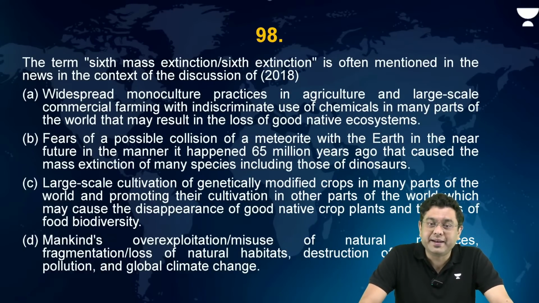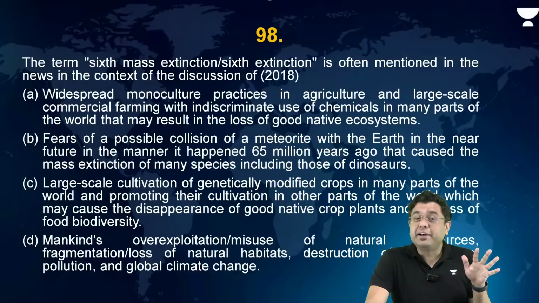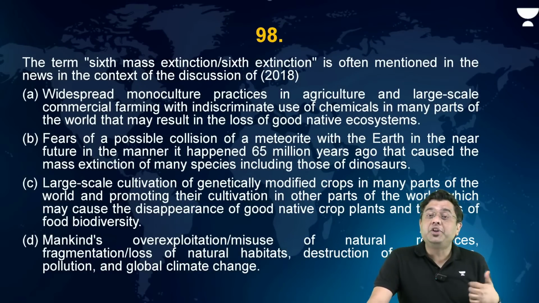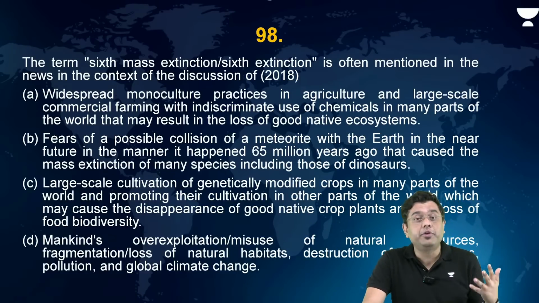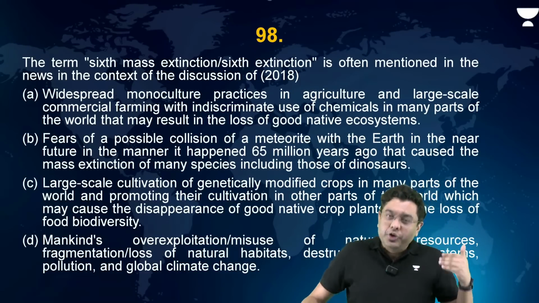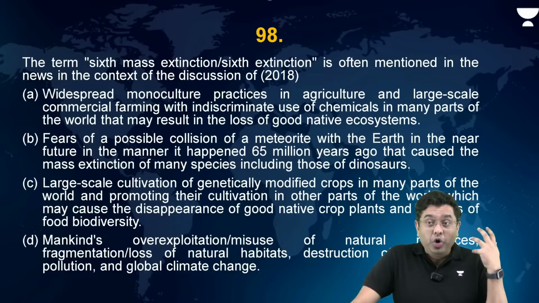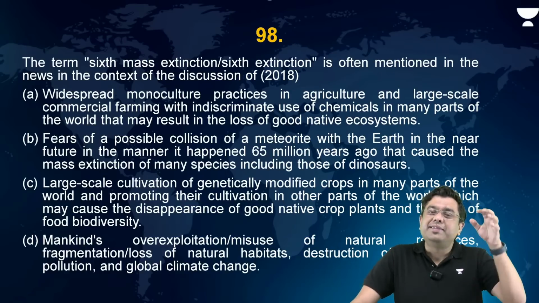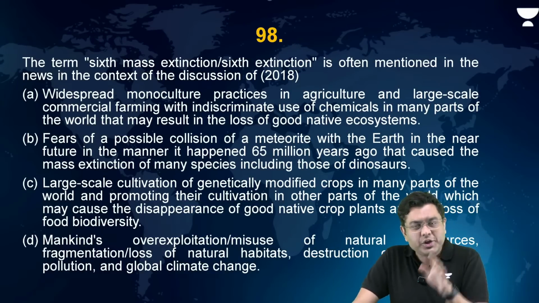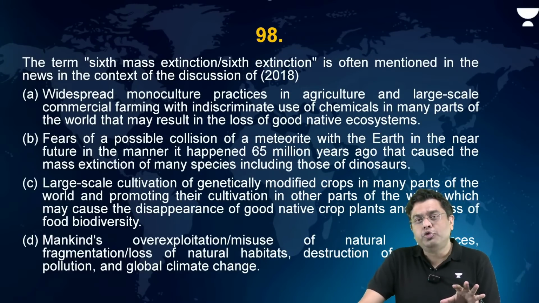Now, sixth mass extinction, basically, when we talk about it, the planet has gone through 5 different phases of mass extinction caused due to climate change, volcanic eruption, continental drift, asteroid impact in the case of dinosaurs, etc. Presently, the human-based or the anthropogenic caused extinction is underway, where a lot of species that we know of have gone extinct due to human action, such as destruction of habitat, degradation of the ecosystem, hunting, killing, poaching, destruction of the food chain, etc.